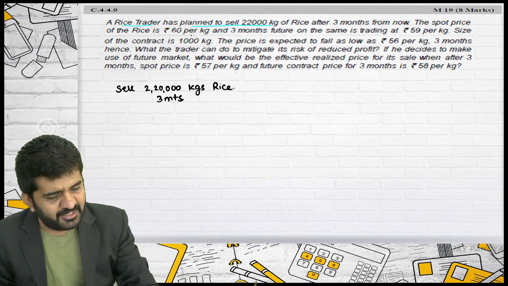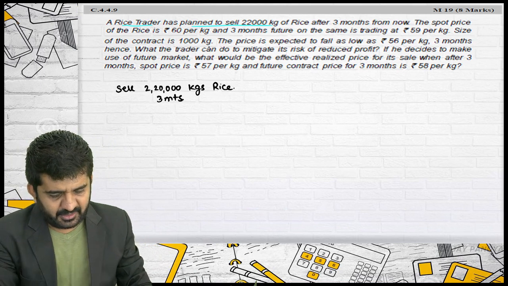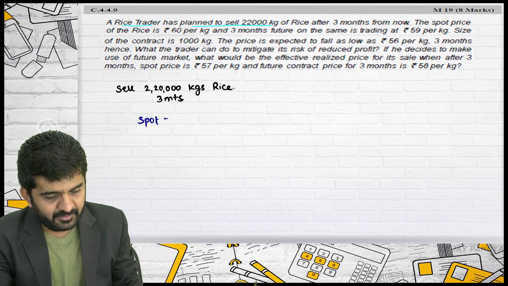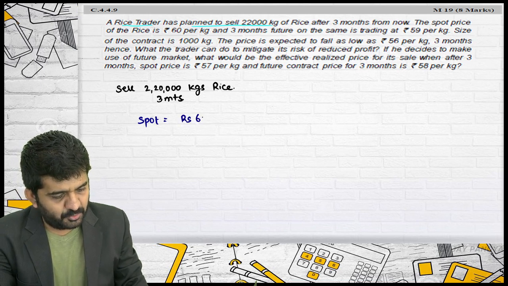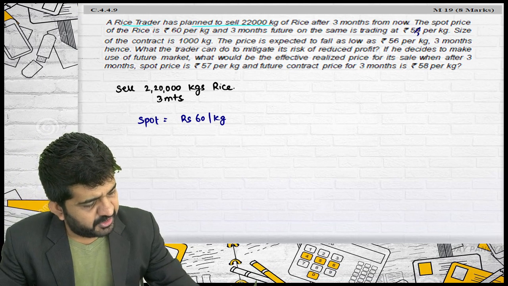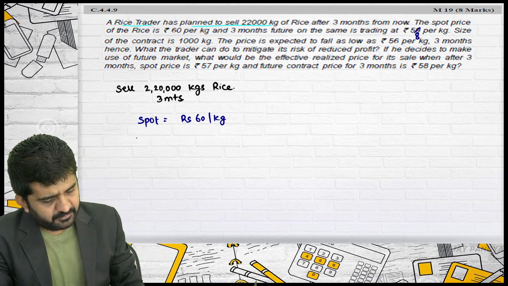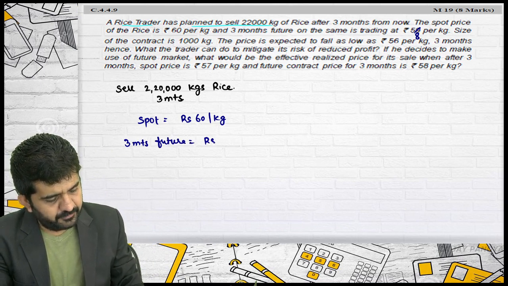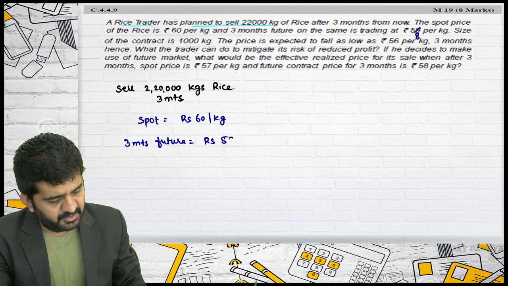The spot price of the rice is rupees 60. Let me write down all the prices because it is of 8 marks. I need to show some working. Spot price is rupees 60 per kg. 3 months future is 58. That's right, 3 months future is rupees 58.